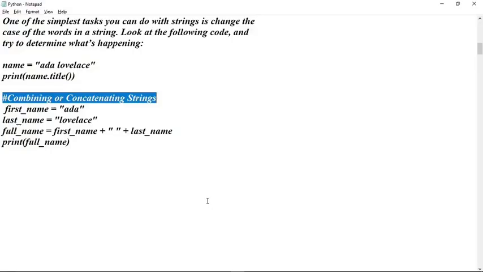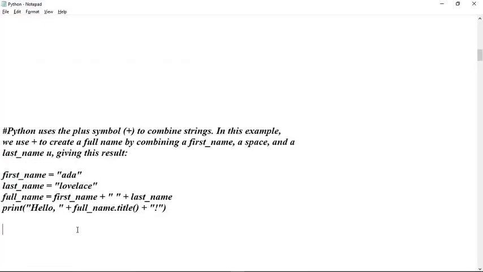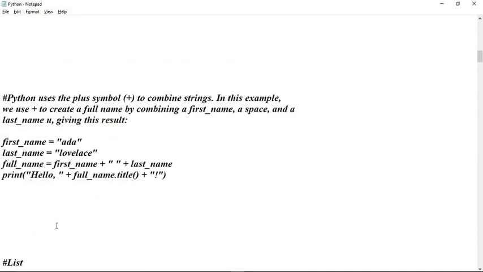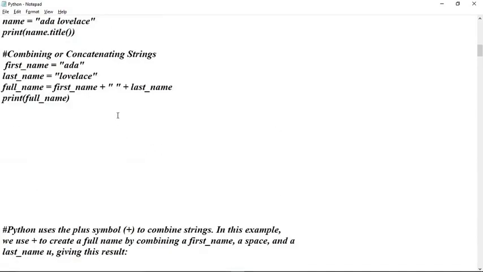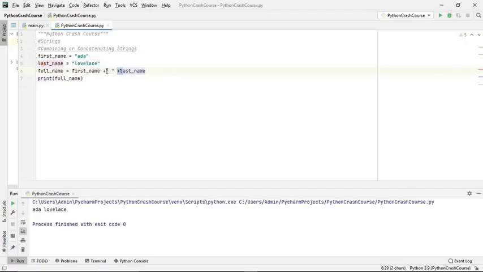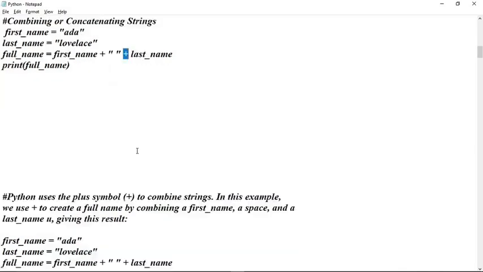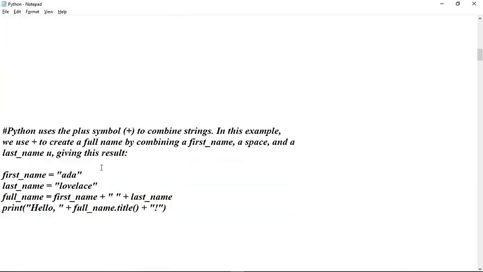Next, what we are going to see, Python uses the plus sign. So here in the concatenation, Python uses the plus sign. If you have seen this here, this plus sign is responsible for concatenation, remember that. So Python uses the plus symbol to combine strings, or concatenate, whatever you want to say.